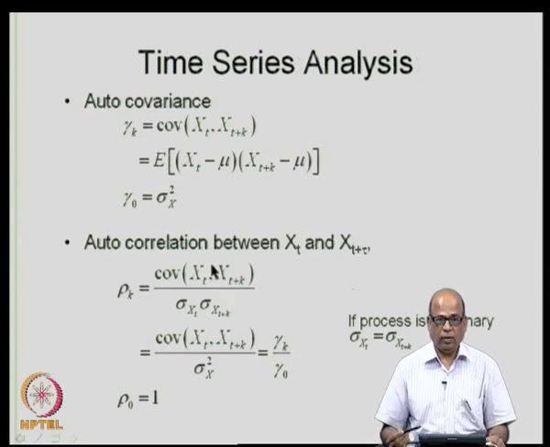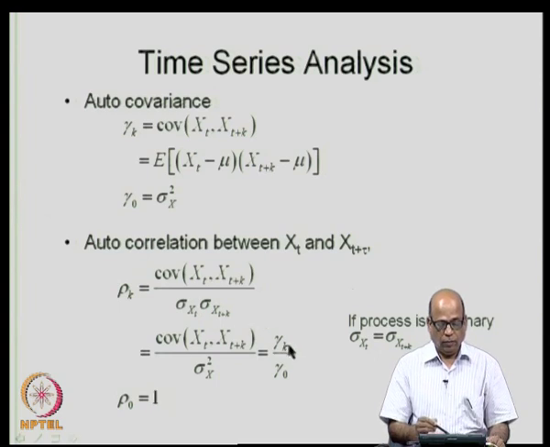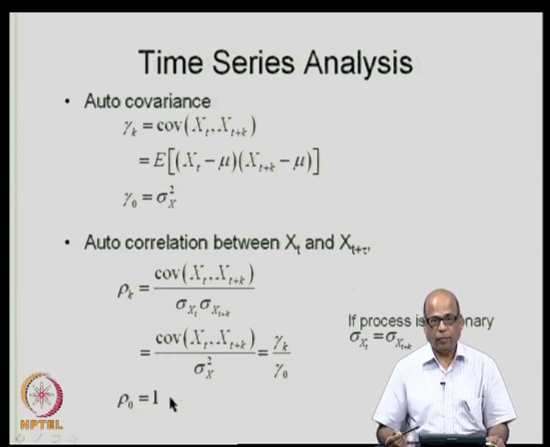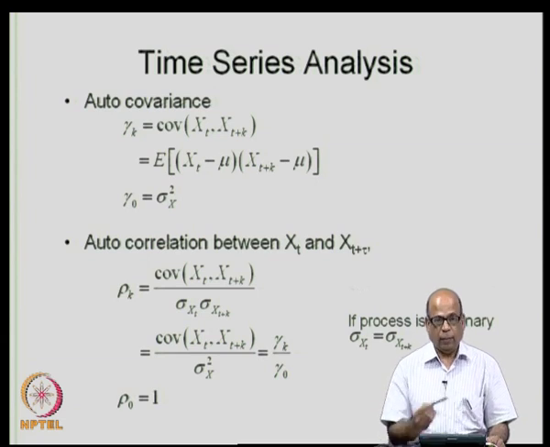And for a series which is stationary in mean and variance, this comes out to be, because sigma x t is the same as sigma x t plus k, and therefore, we write it as gamma k by gamma naught, because sigma x square, which is a variance, is nothing but gamma naught, as you can see here. Also, when k is equal to 0, this becomes gamma naught by gamma naught, therefore, rho naught will be equal to 1. So, the lag 0 autocorrelation is 1.